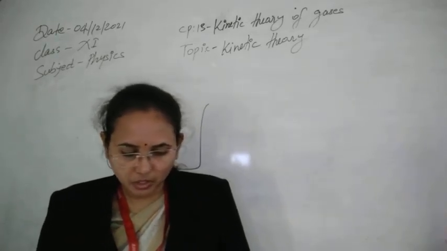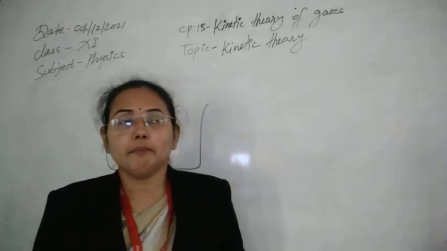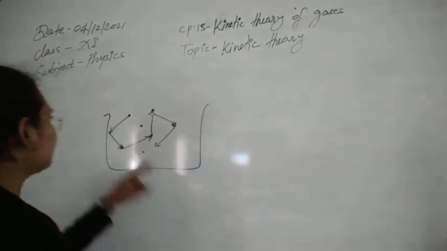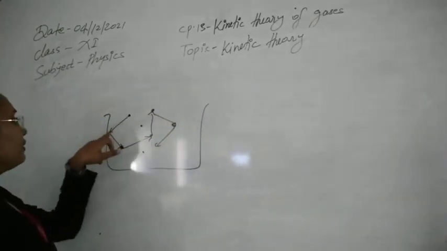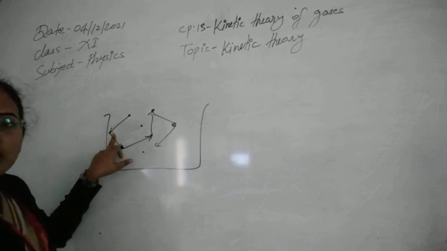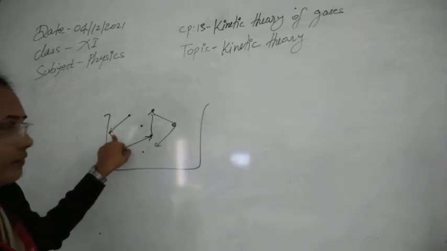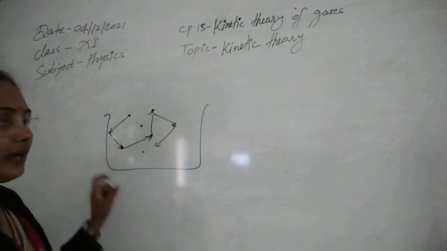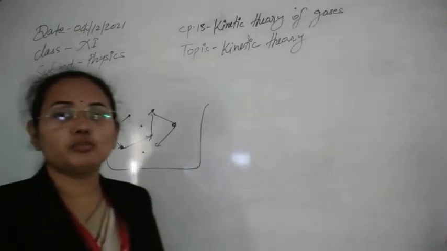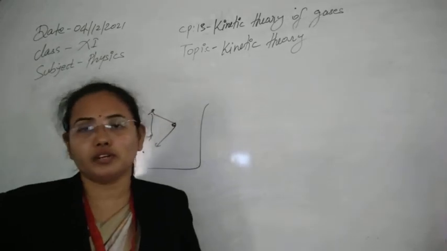Next, the molecule moves in a straight line between two collisions. So you can see that between the collision of two molecules, they are always traveling in a straight line, and then they change their path, and again start to move in a straight line until the next collision occurs.